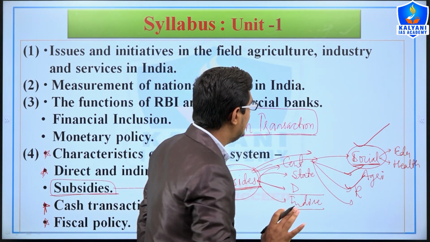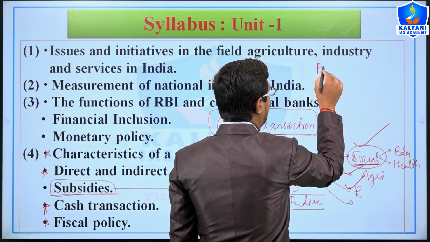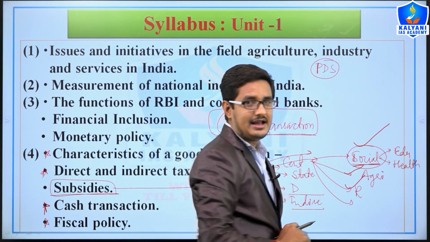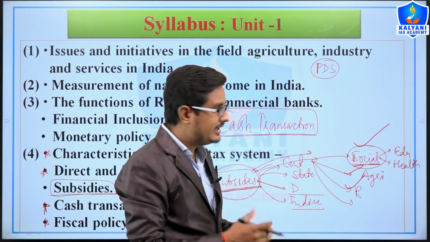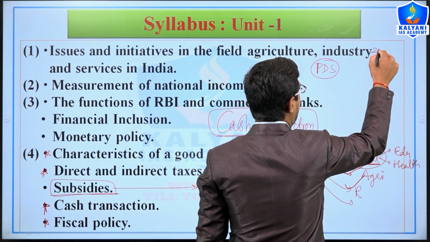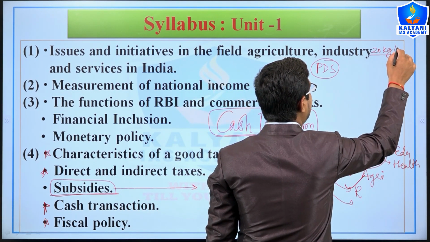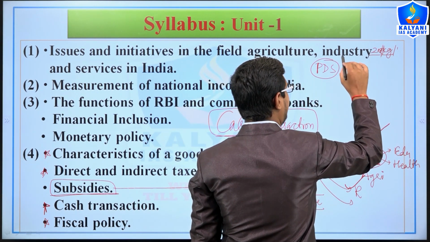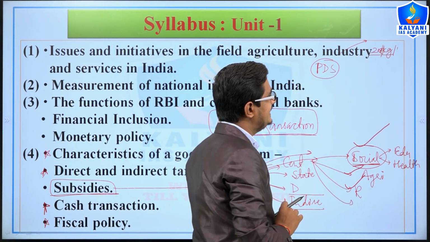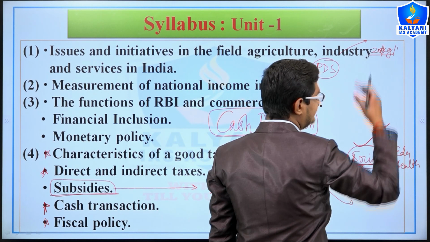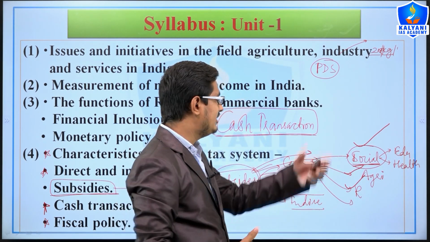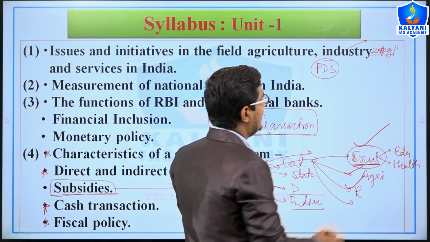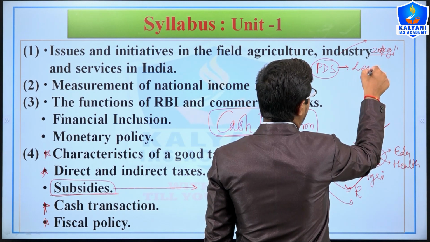Why? For example, as you know, government provides food grains through the PDS system, and government subsidizes the food grain. If you purchase wheat in the market, then definitely you will pay 20 rupees per kg. But if a particular person purchases wheat through the PDS system, then he will get it at 2 or 3 rupees per kg because the government subsidizes that grain, right? Now what is the problem? The problem is about the leakage, right?